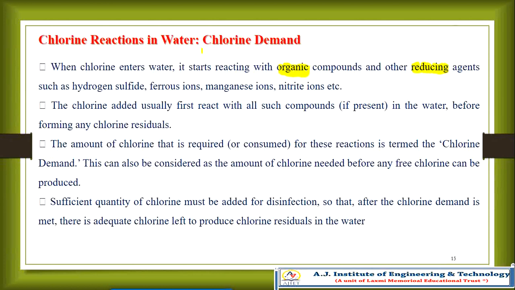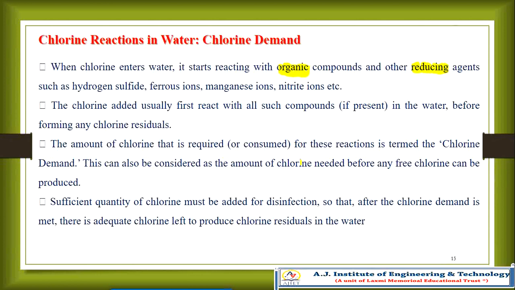The amount of chlorine that is required or consumed in these reactions is termed chlorine demand. This is a very, very important concept.